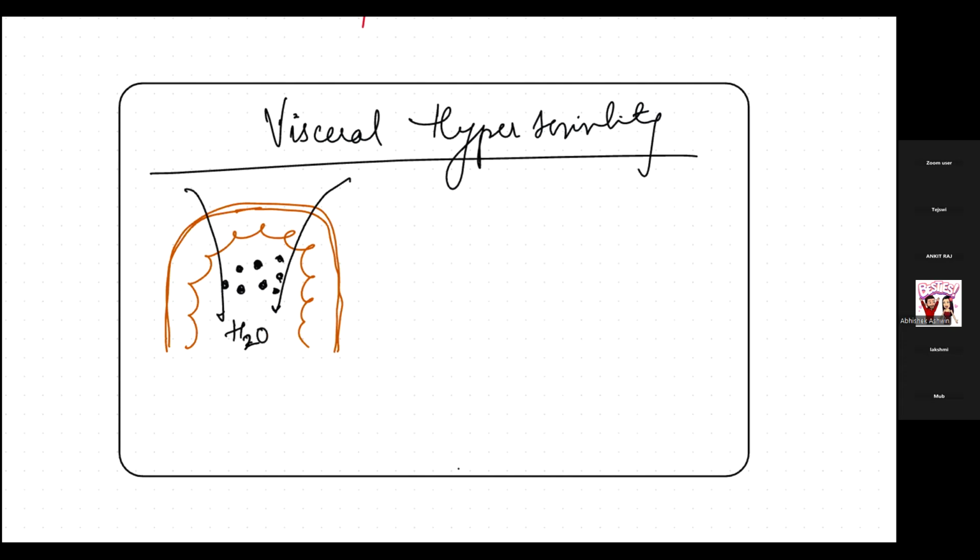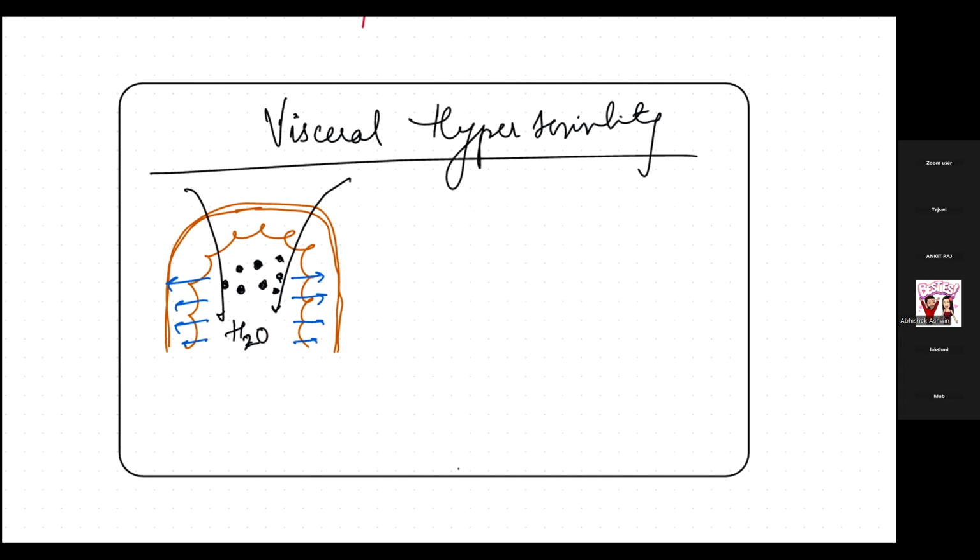Okay, so what happened? This person took carbohydrates, and now this carbohydrate is absorbing water into the lumen. Now this water needs some space to go, right? So it will start stretching the wall. Once it stretches the wall, now what happens over here?